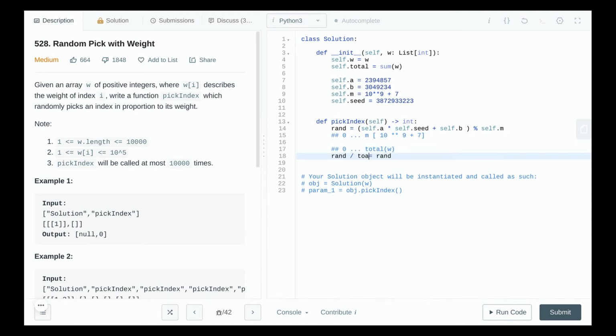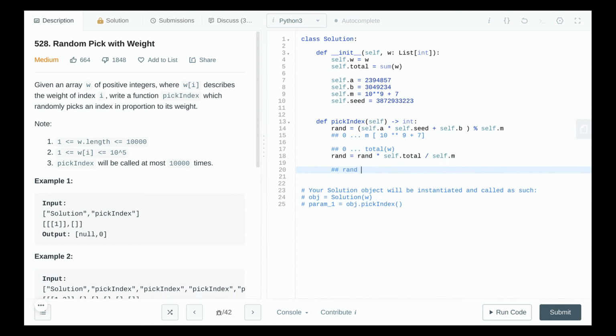To bring it, the equation should be rand by total of w, which is actually self.total, should be equal to rand divided by self.m, right? So in order to map from m to total, this should be our equation. So we'll take the divider and we multiply it and bring it on the next side of equality. This becomes our equation. So our new random number is mapped from 0 to the total of the weight. Now we have range of rand from 0 to say 13 in our example, but we want to map this 0 to 13 to the index.